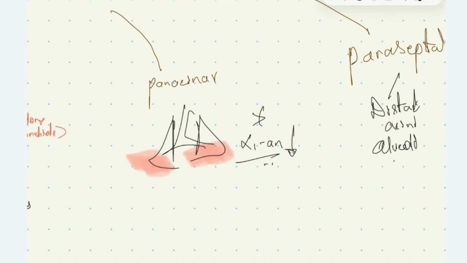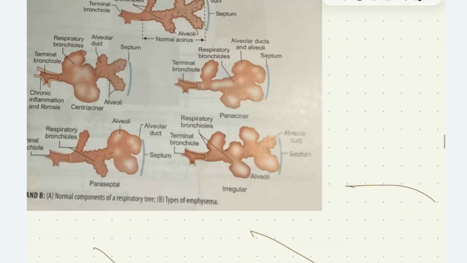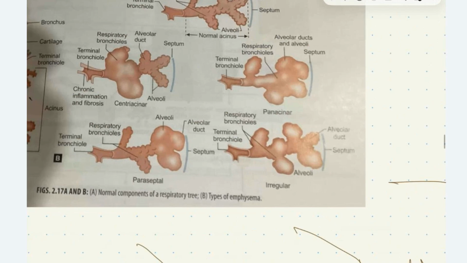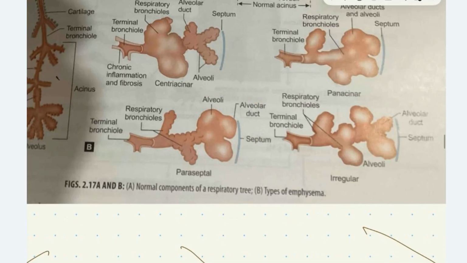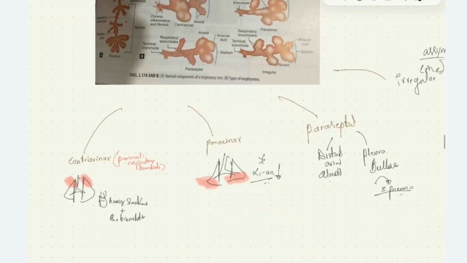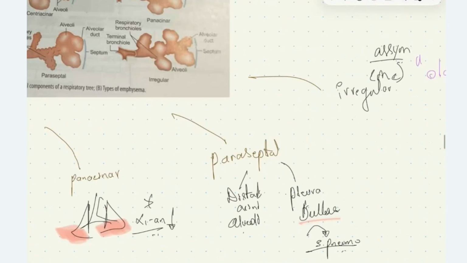We have paraseptal type. The structures adjacent to interlobular septum will be involved here. Here you can see the structures adjacent to septum are alveoli and alveolar duct. So alveoli and alveolar duct will be dilated in case of paraseptal type. The paraseptal emphysema is usually associated with bullae because it's near to the pleura.